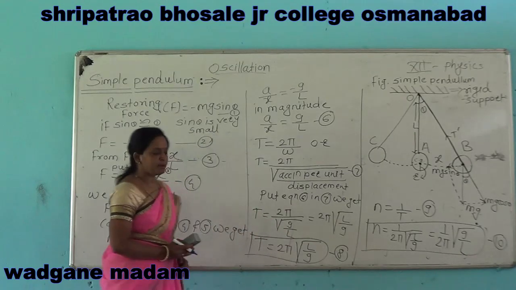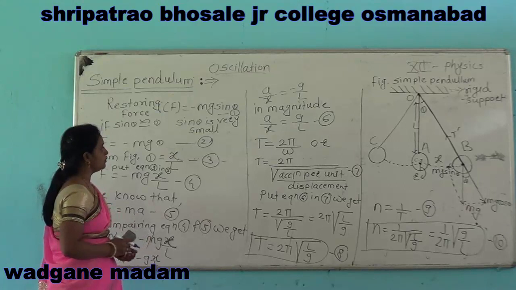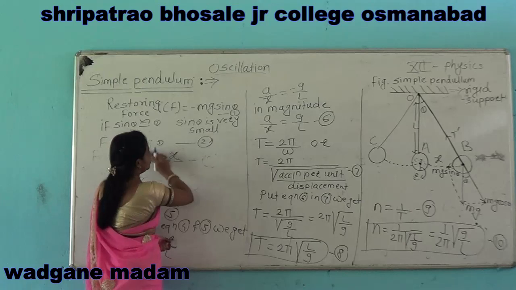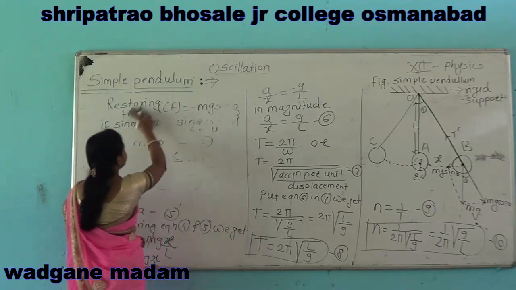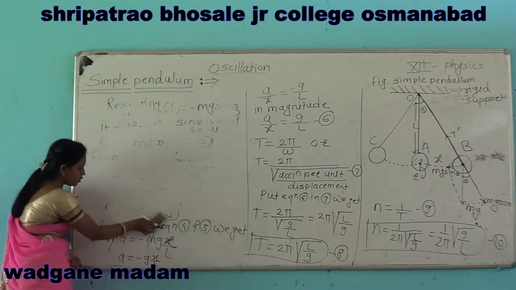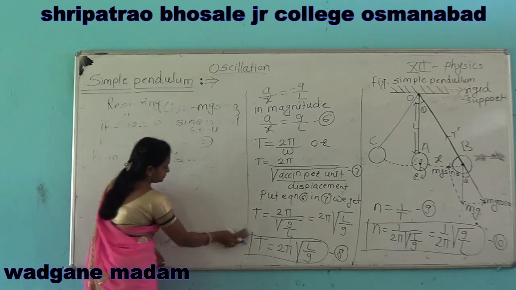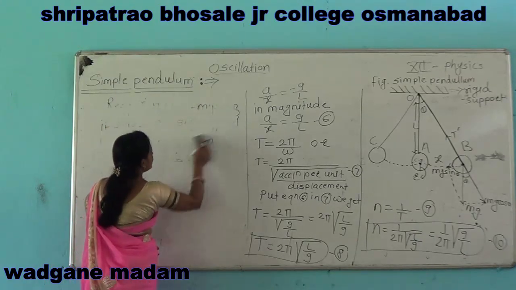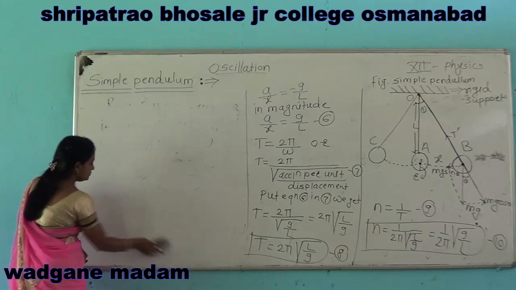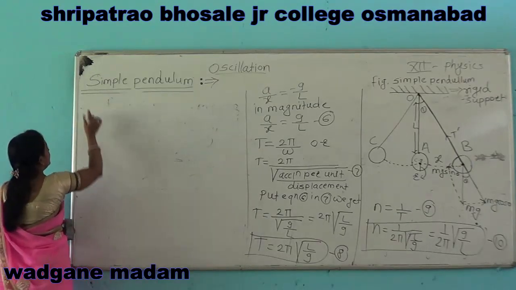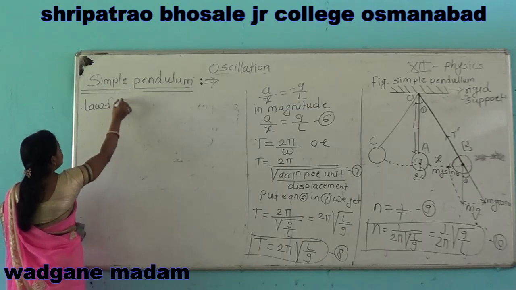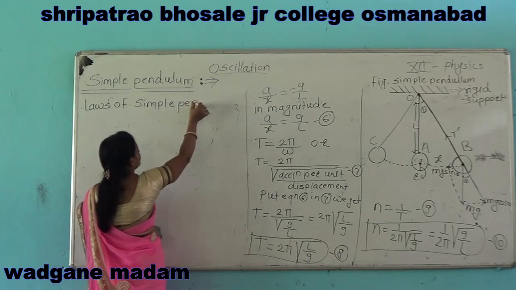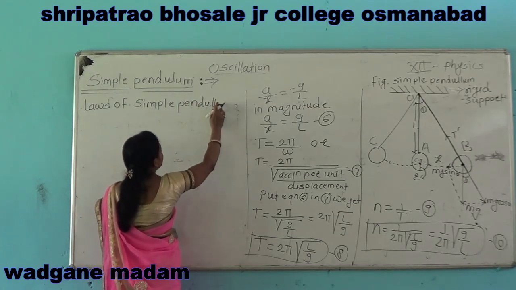This is the time period of simple pendulum and this is the frequency of simple pendulum. There are 4 laws of simple pendulum.